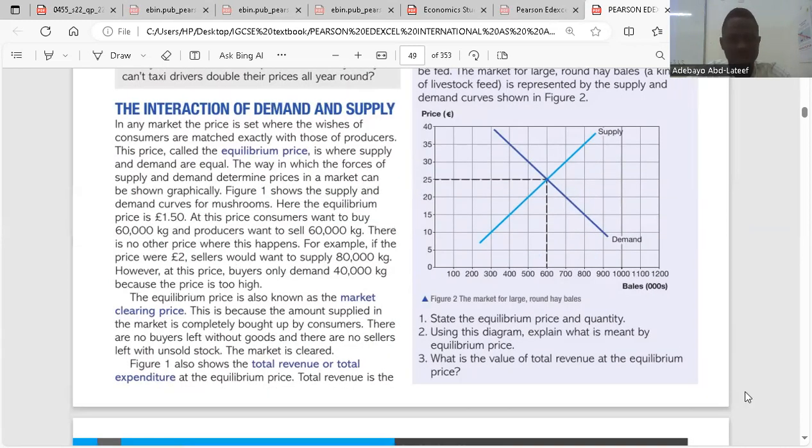The next paragraph says the equilibrium price is also known as the market clearing price. Why do we call the equilibrium price the market clearing price? Because this is the price at which it is assumed that all goods will be sold. Total goods supplied in that market will be sold in that market. That means the market will be cleared, based on the fact that consumers are willing to pay the amount that producers are going to sell. So there's going to be a market clearing price, which is the same as the equilibrium price. It is agreed that at that price, all supplies are sold.